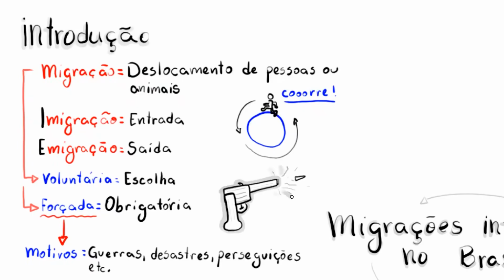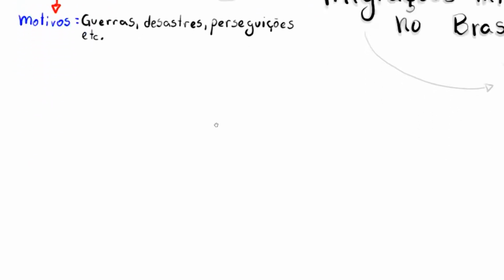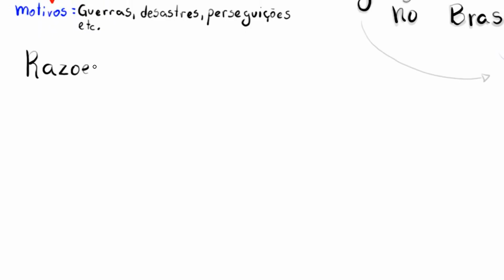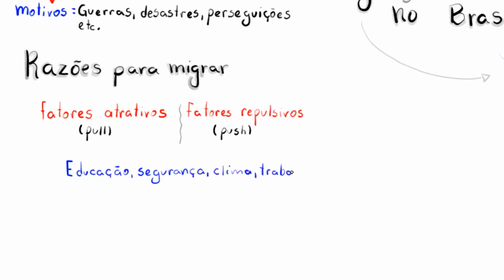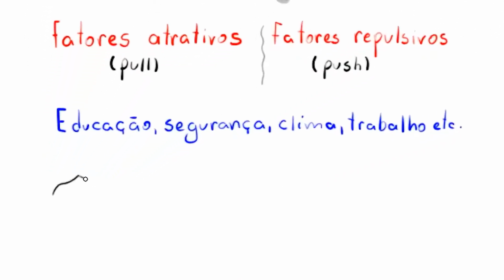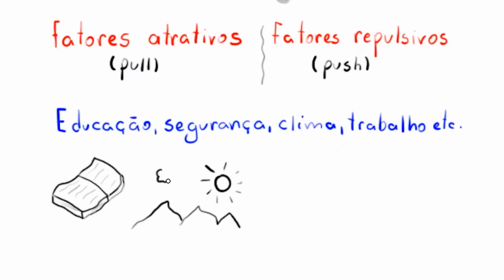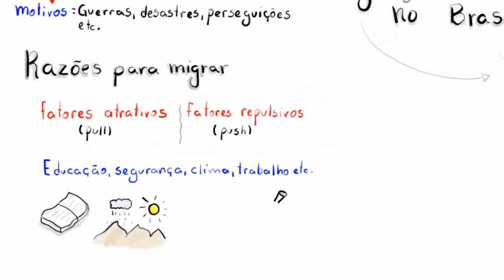Another very important aspect is the reasons that lead an individual to migrate. What are they? And here we have the attractive factors, or pull factors, and the repulsive factors, or push factors, which are basically the advantages and disadvantages of the places of origin and destination. And among them, we have education, the feeling of safety, climate, job opportunities, among others. And these aspects influence people's decisions, right? Because if you're going to move, obviously you want to go to a better place, right? Better than where you are currently.